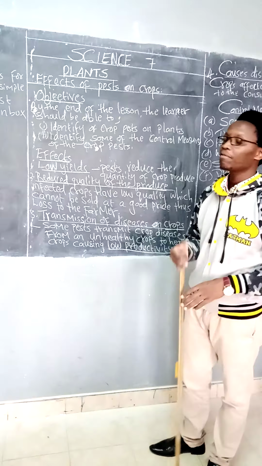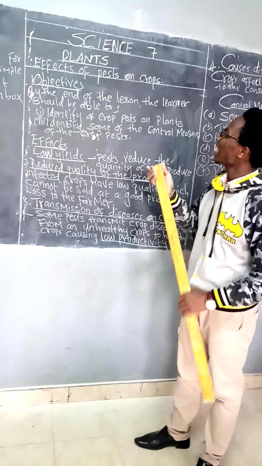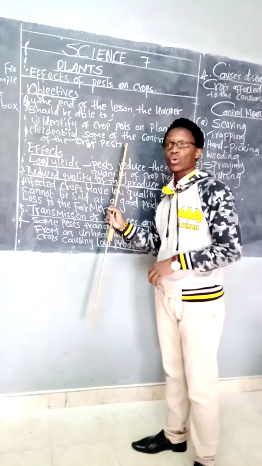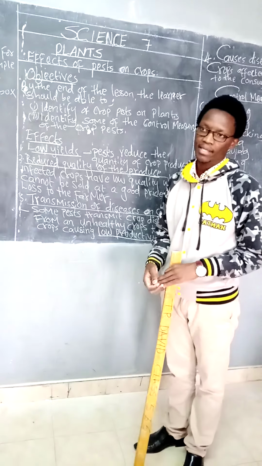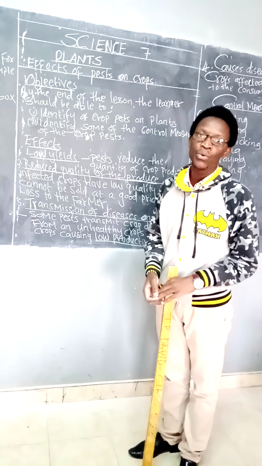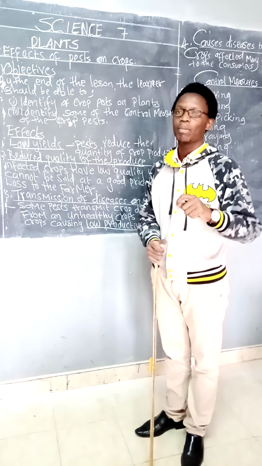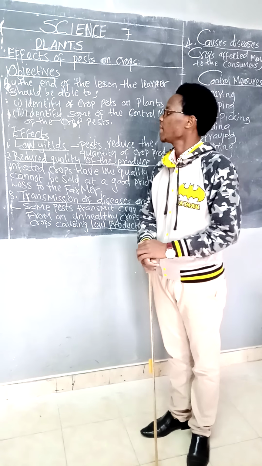The other objective by the end of this lesson, you should be able to identify some of the control measures of the crop pests. How can we eliminate crop pests? What measures can we use? That is one of our objectives. So by the end of this lesson, you should be able to remind your parent on the same.